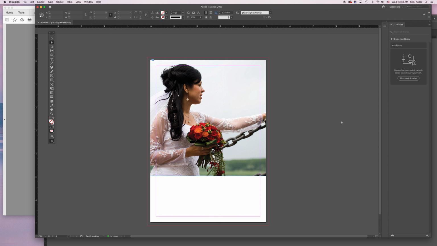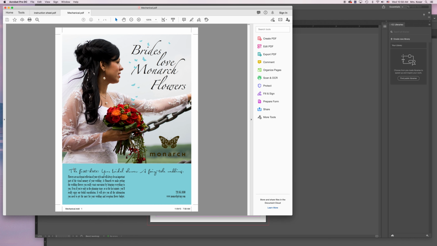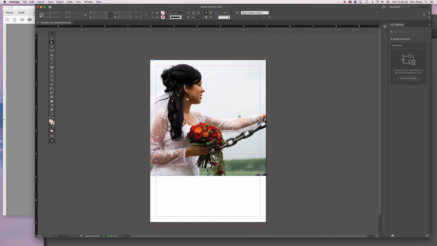So now what we're going to do is we are going to put in this blue box right here. So instead of using a frame, we're just going to use a shape tool. We're going to use the rectangle tool. And we don't need to know the exact size of it because we're just going from the bottom of the picture to the bottom of the page. So as I drag this, right now you can see I have no fill and no stroke on mine. Yours might be a little bit different.